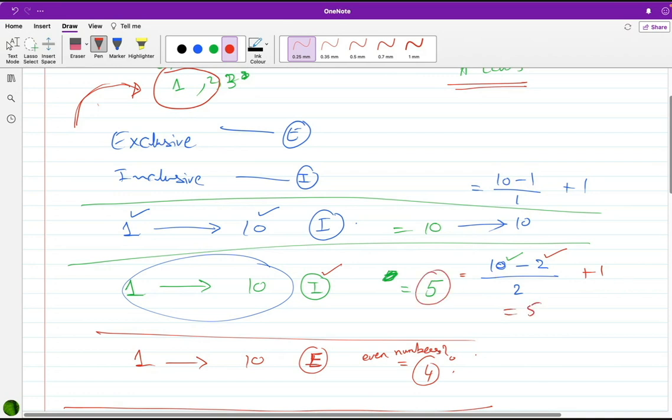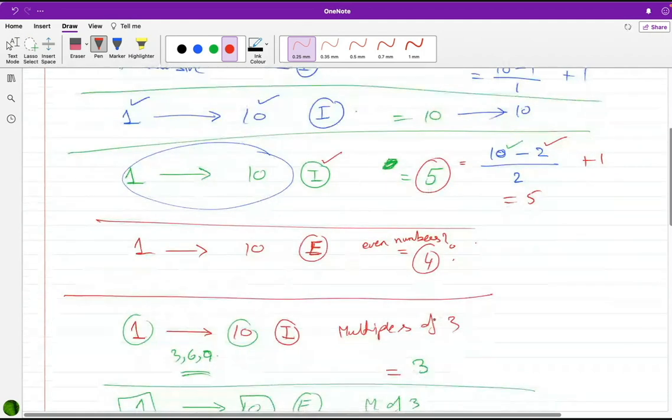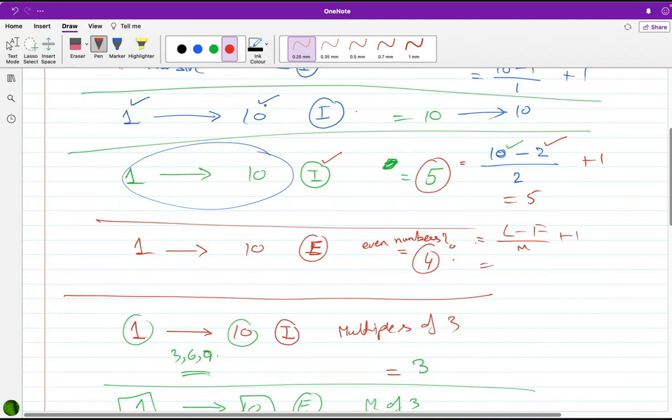So again, 5. Now, even numbers, and we are excluding 1 and 10. So last minus first over multiple plus 1. My last selected number is 8 this time because I'm excluding 10. My first selected number is 2 within the given range. Multiple 2, because we are having a difference of 2 in each even number. Plus 1. Now 8 minus 2 is 6, 6 by 2 is 3, 3 plus 1 is 4. Same answer.